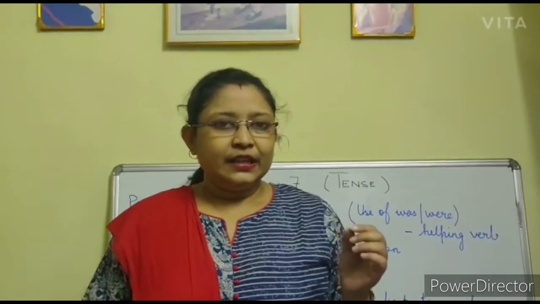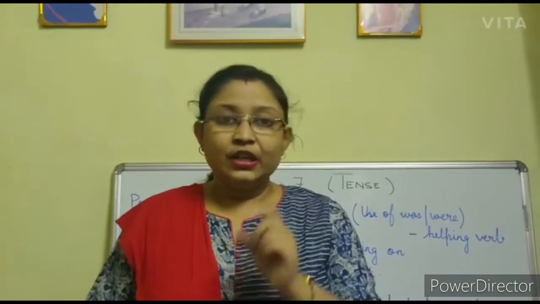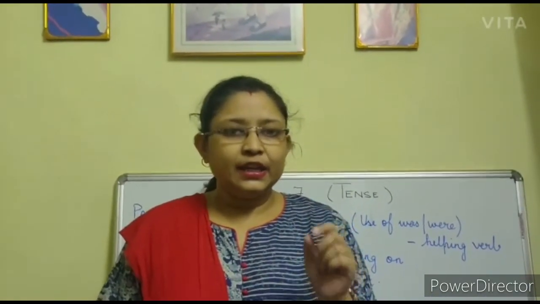Past tense, be and ed with the base form, and with past continuous tense, was or were plus the verb plus ing. Students, these two structures you have to always keep in your mind while you are doing tense. That is where you have to add ed, and where you have to add was, were plus verb plus ing. So hope the things are clear to you.